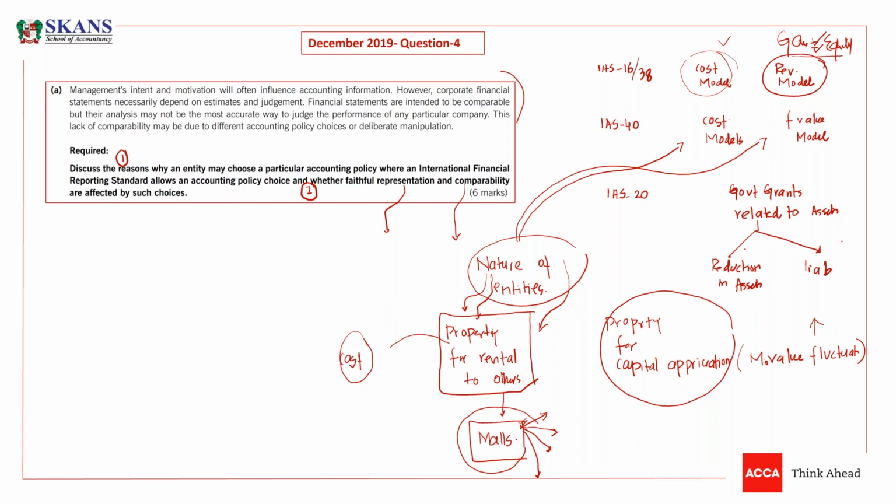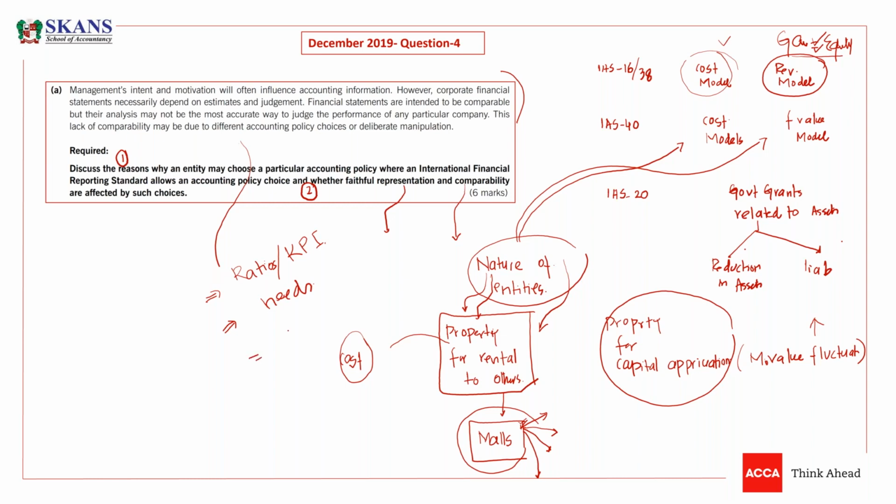So now, how and why could an accounting policy be chosen? Obviously, the management will check the impact on different financial ratios, different key performance indicators, KPIs. They will check the needs of the users.